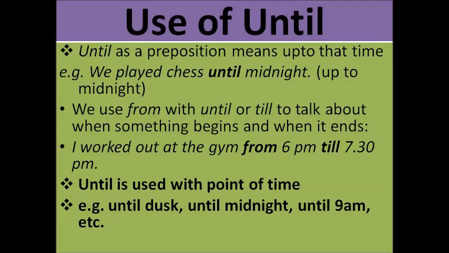We use from, with, until or till to talk about when something begins and when it ends. For example, I worked out at the gym from 6 p.m. till 7:30 p.m. So till भनेको चाहिँ अलि इन्फर्मल बुझिन्छ, अन्टिलकै रूपमा पनि युज गर्न सकिन्छ, but till is used in spoken form mostly. Until is used in written form as it is formal, and till is less formal. Until is used with point of time, I told you, yeah, until dusk, until midnight, until 9 a.m. right? So until चाहिँ point of time सँग use गरिन्छ, right?